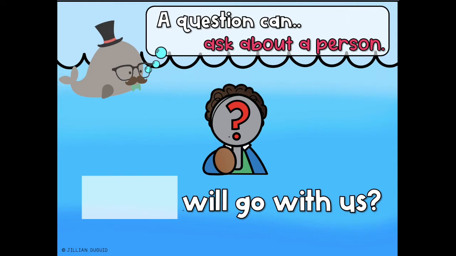Blank will go with us. What do you think could be in the blank? Mr. Whale has a specific word in mind to ask about a person. What will go with us? Does that ask about a person? No. Give a thumbs up when we come to the right word.